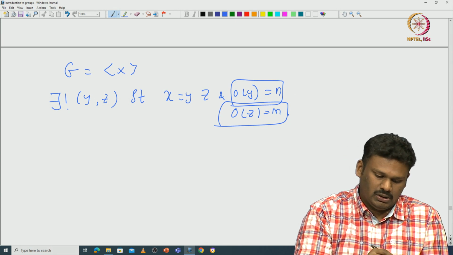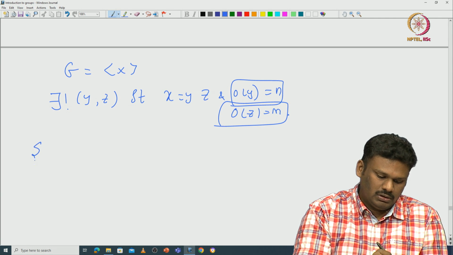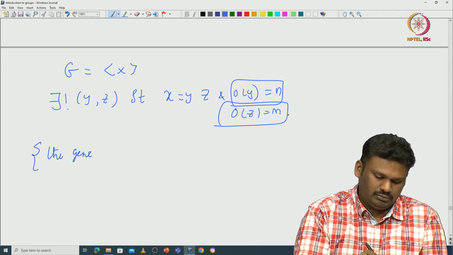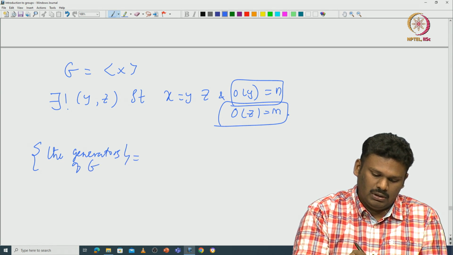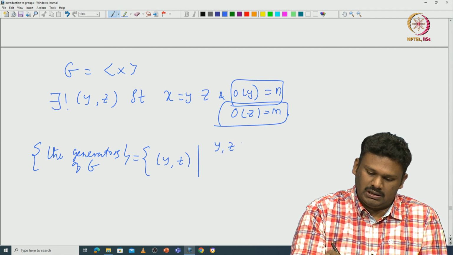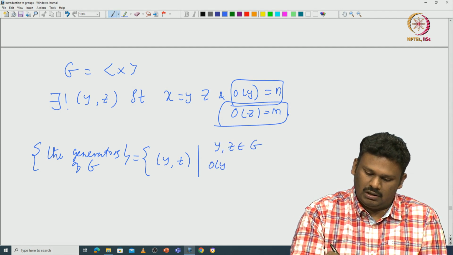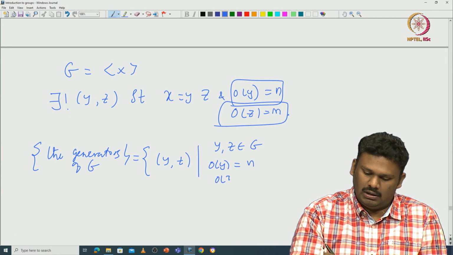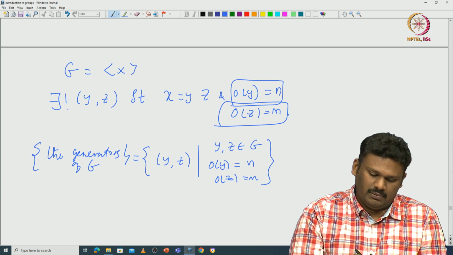So why? Okay, let us see. The set of generators of G now has a bijective correspondence with the pairs y z, where y and z are coming from G such that the order of y equals n and the order of z equals m. The correspondence is given by x goes to y z.